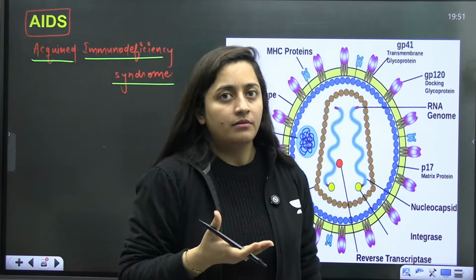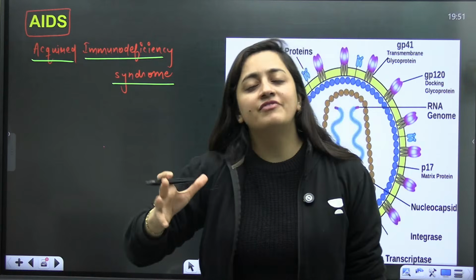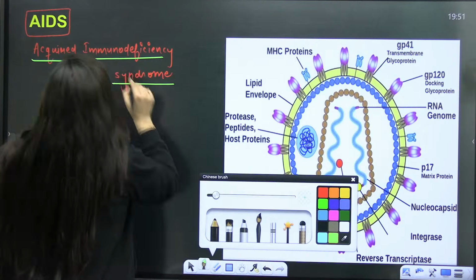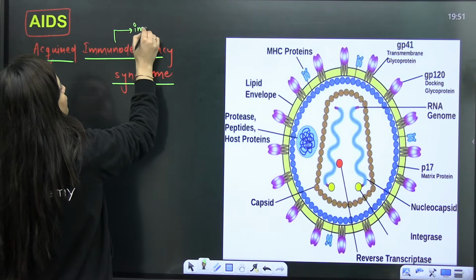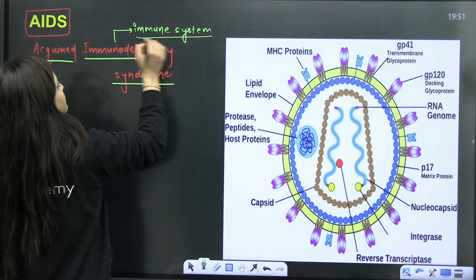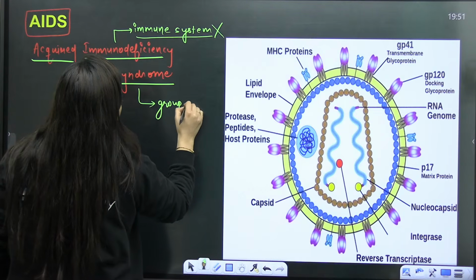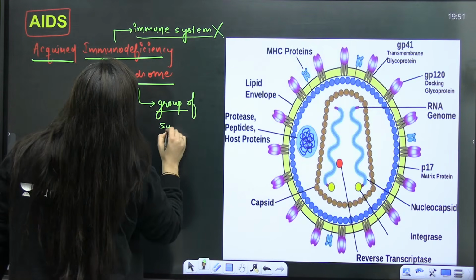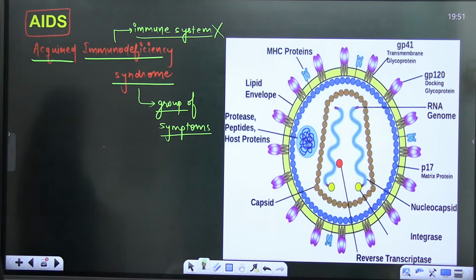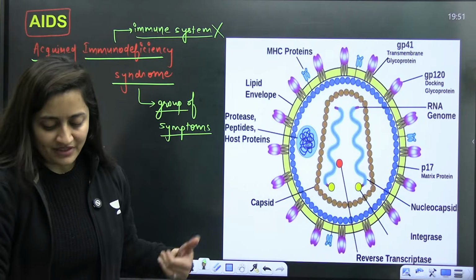Firstly, it is acquired, which means it is not something that we are inheriting. In our lifetime we have acquired this disease. Immunodeficiency simply means that the immune system is not working. When you are talking about the syndrome, syndrome means a group of symptoms. There are so many symptoms here. Okay, so what is the problem with this disease?